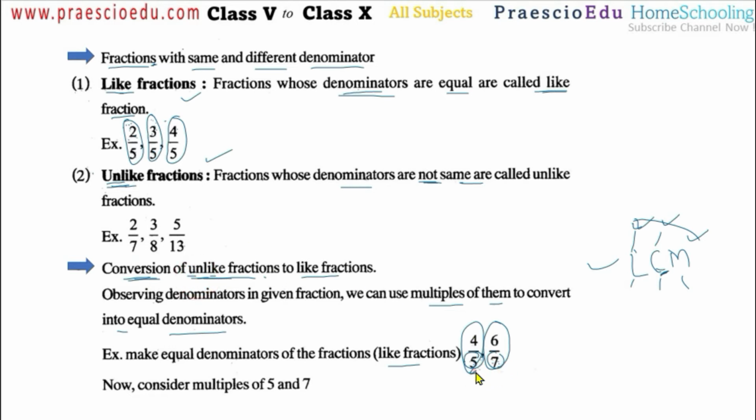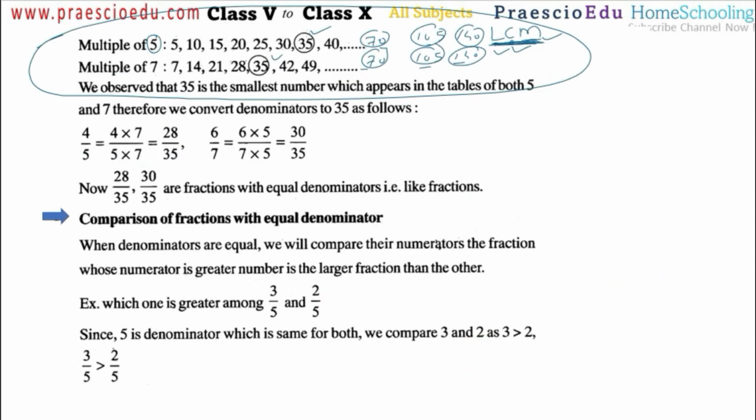So these are the two fractions. Now 5 and 7, these are two different denominators with different numbers. Now we have to make them the same number. So for this, 5 and 7, what is the LCM of 5 and 7, that we have found out here.